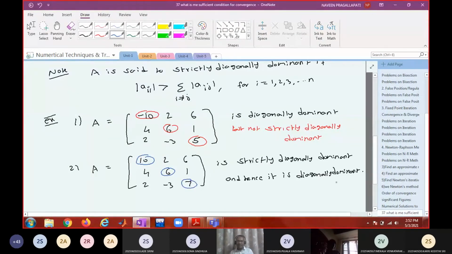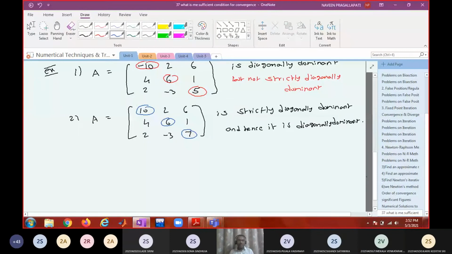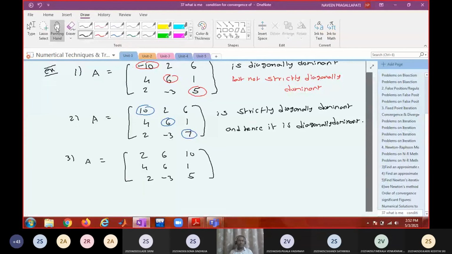Okay. And if I write one more example, you tell me. If I write A = 2, 6, 10, 4, 6, 1, 2, -3, 5. Is this diagonally dominant? No. The condition is satisfied only for A22 and A33.